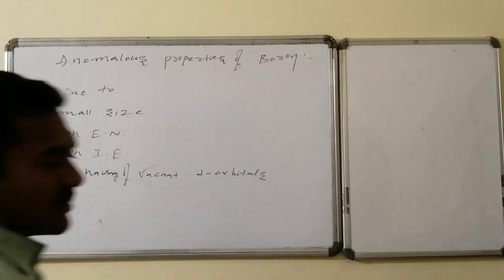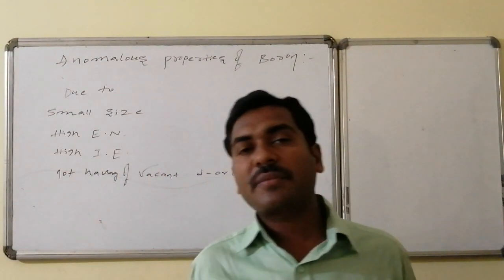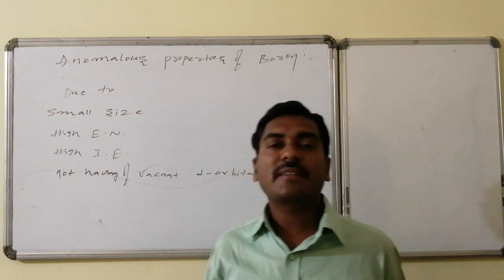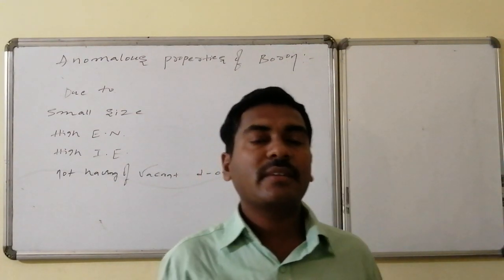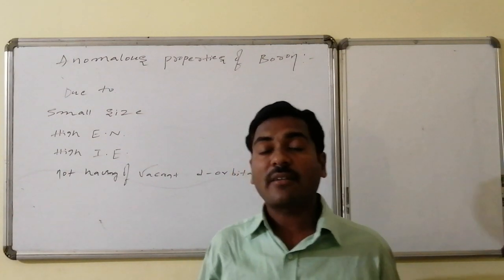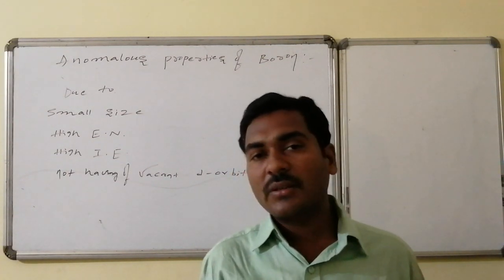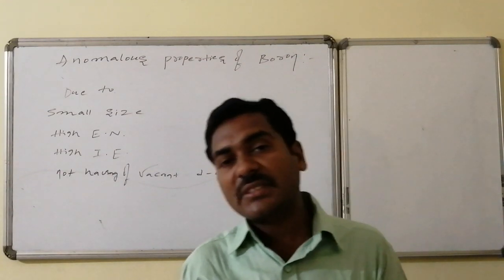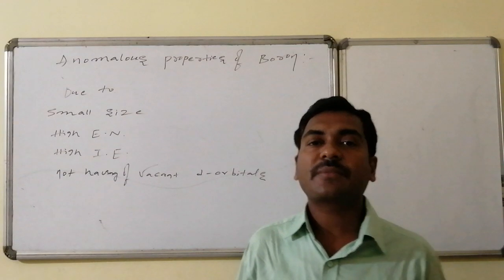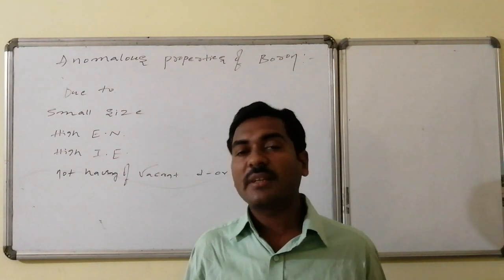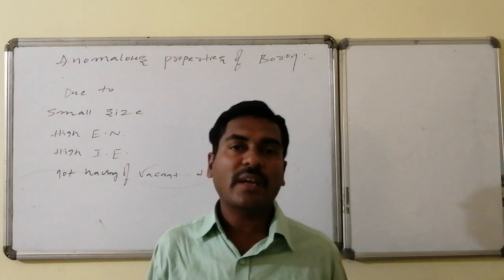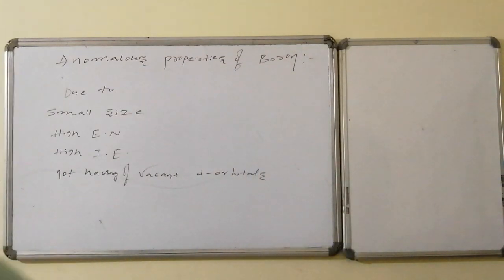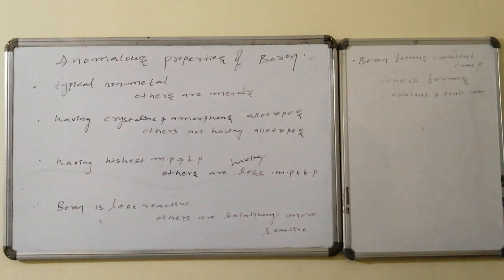Yes, anomalous properties of boron. Boron, the first member of the boron family, is smaller in size, having the highest electronegativity, the highest ionization potential, and not having any vacant d orbitals. Due to these reasons, boron shows some special properties which are different from the other members of the family, and these properties are said to be the anomalous properties. Let us go for the anomalous properties.